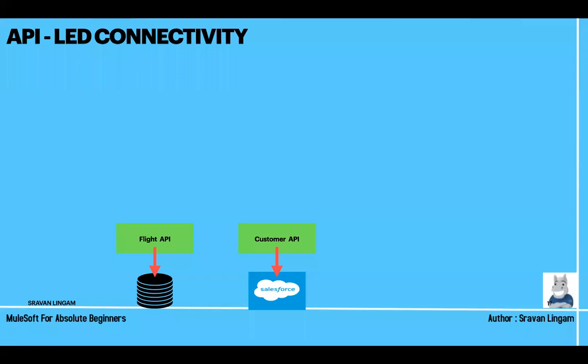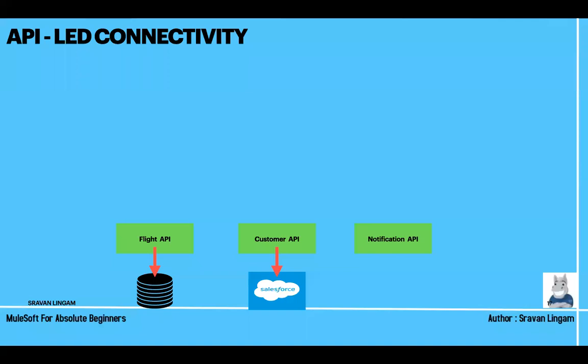For the customer API, assume that I have all the customer data in Salesforce. Guys, for business, we can keep data in different platforms. That's what database, Salesforce or AWS means. It's all about the business, the money and the license. You can store the data in a database or in Salesforce, but it's all about the respective pros and cons and money. Don't get into that. So flight information you have in a database, customer information you have in Salesforce.